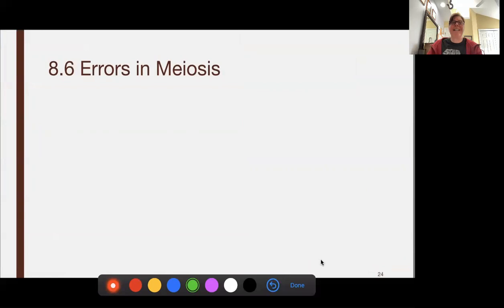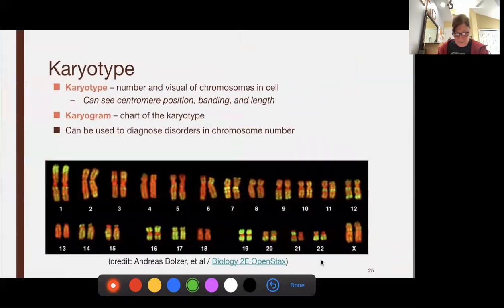Now, there can be some errors, mistakes in meiosis. And with those mistakes, we can see them on what's called a karyotype. A karyotype is where we can get your chromosomes. We can take a picture of them. They don't line up nicely like this for us. We have to kind of arrange them. In this case, they used a fluorescent dye, and you can see how they have banded this. The bandings are similar, so we can match up our homologous chromosomes.